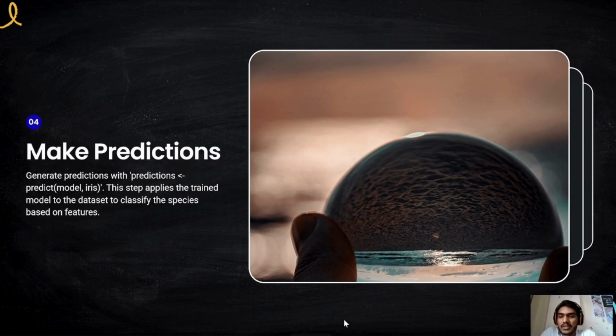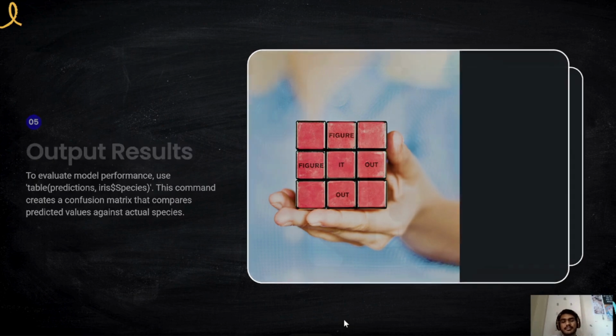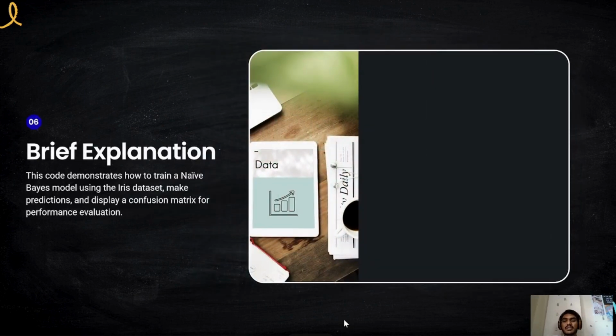Make predictions. Generate predictions with predict. This step applies the trained model to the dataset to classify the species based on the features. Output the result. To evaluate model performance, use table. This command creates a confusion matrix that compares predicted values against the actual species. Brief explanation. This code demonstrates how to train a Naive Bayes model using the iris dataset, make predictions, and display a confusion matrix for performance evaluation.